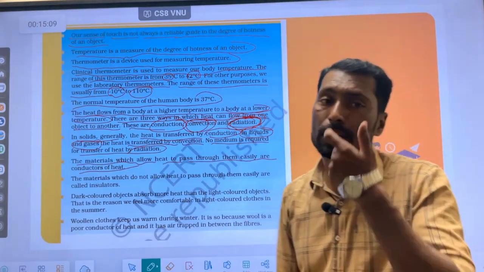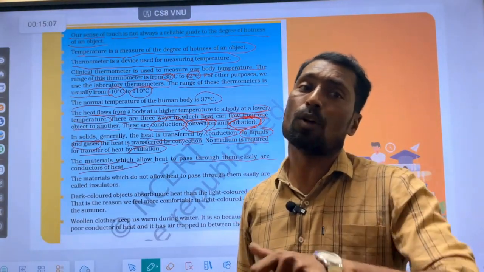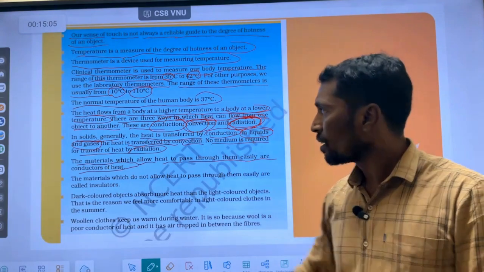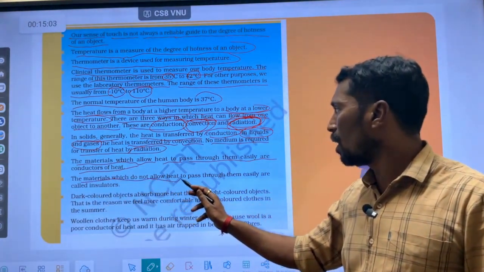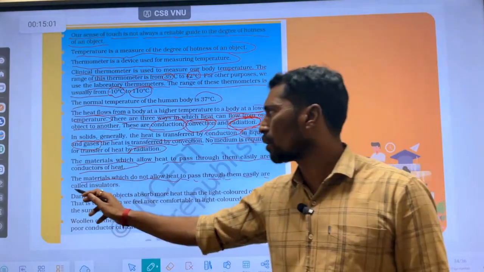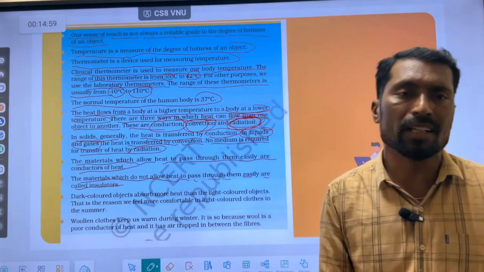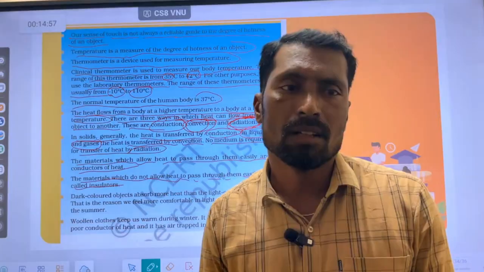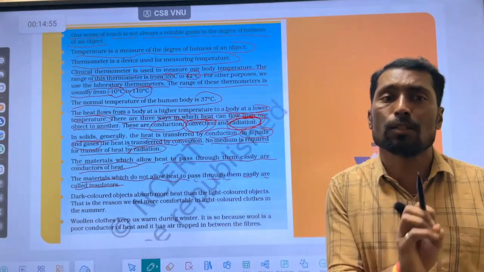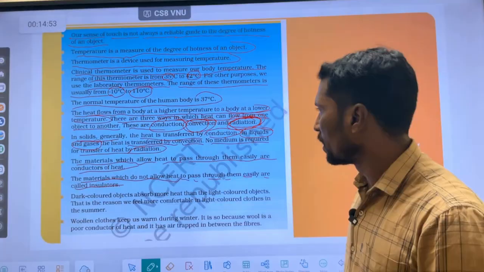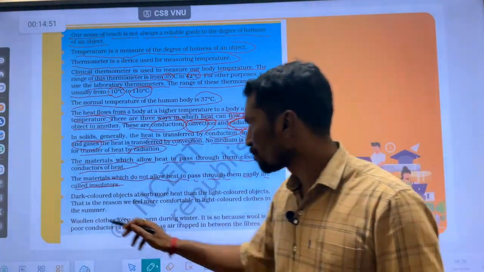The materials which allow heat energy to pass from one end to another end are called conductors. The materials which do not allow heat to pass through them easily are called insulators. उनको हम क्या कहते हैं? Insulator. They cannot transfer the heat energy from one part to another part, so we call them insulators.